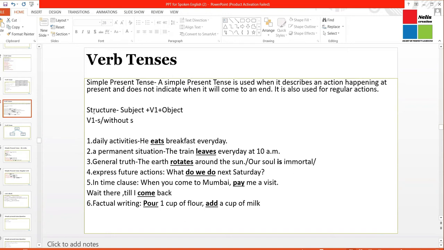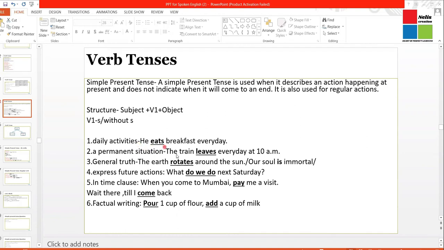The structure of simple present tense is subject, verb, and the object. So we have subject, and then we have first form. I just spoke about what is the first form. And then we have the object. The word object means the rest of the sentence, which contains the predicate or any other word that comes after the verb.